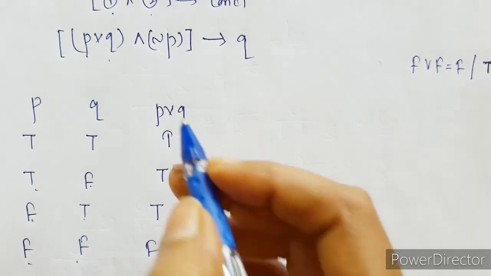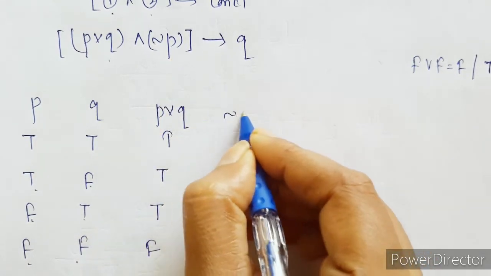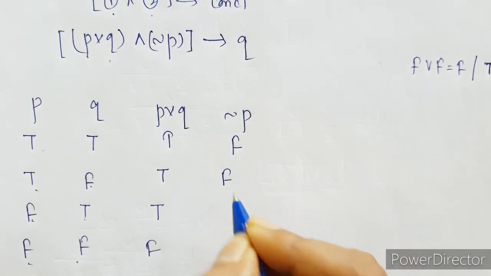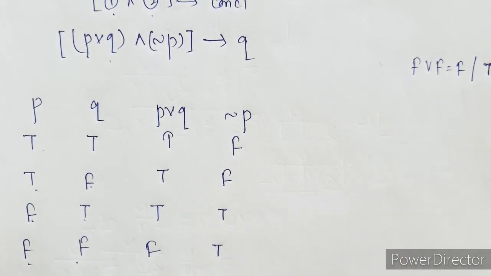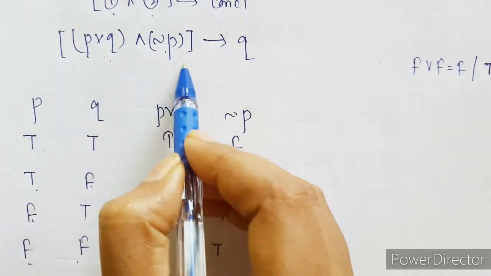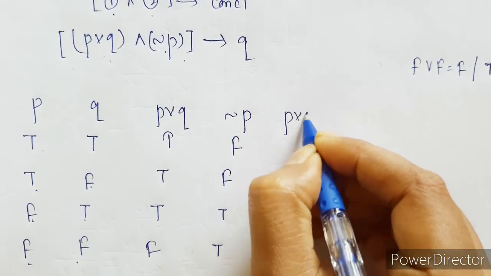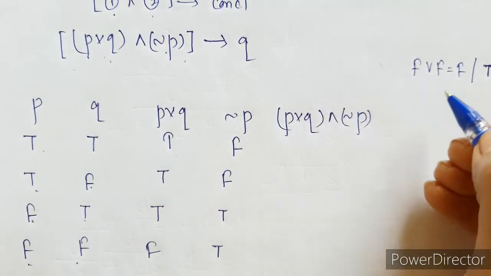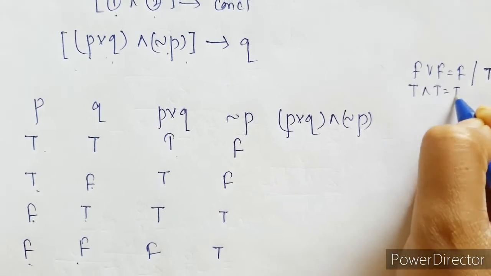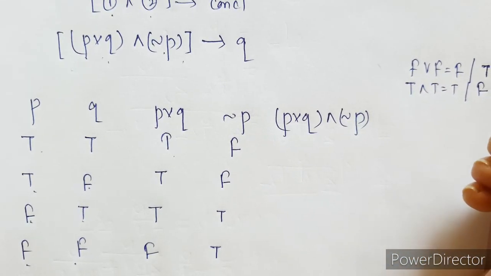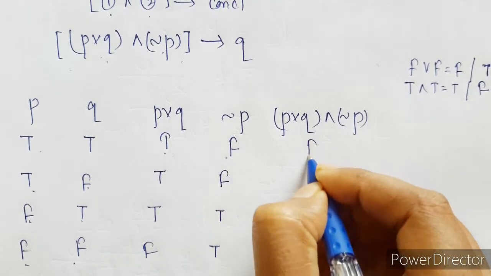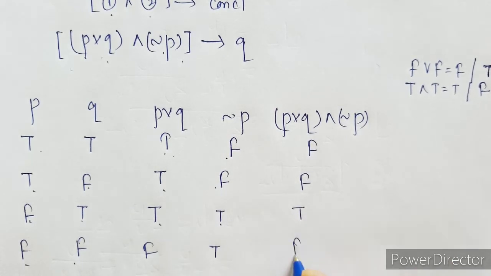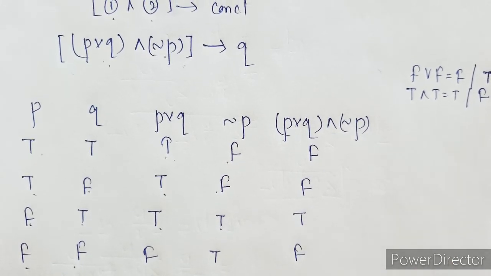Next, what we need is negation of P. If P is true, the negation is going to be false. Again false, true and true. Now we have to go for the entire compound statement, that is P or Q and negation of P. In case of AND, true and true is true, otherwise for all other cases it is going to be false. So false, false, true, and the last one is also false.